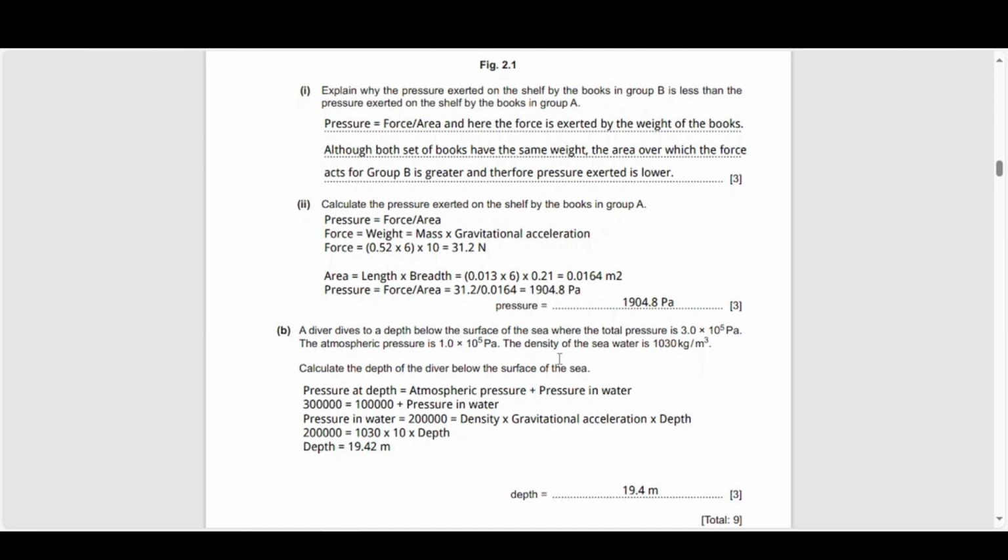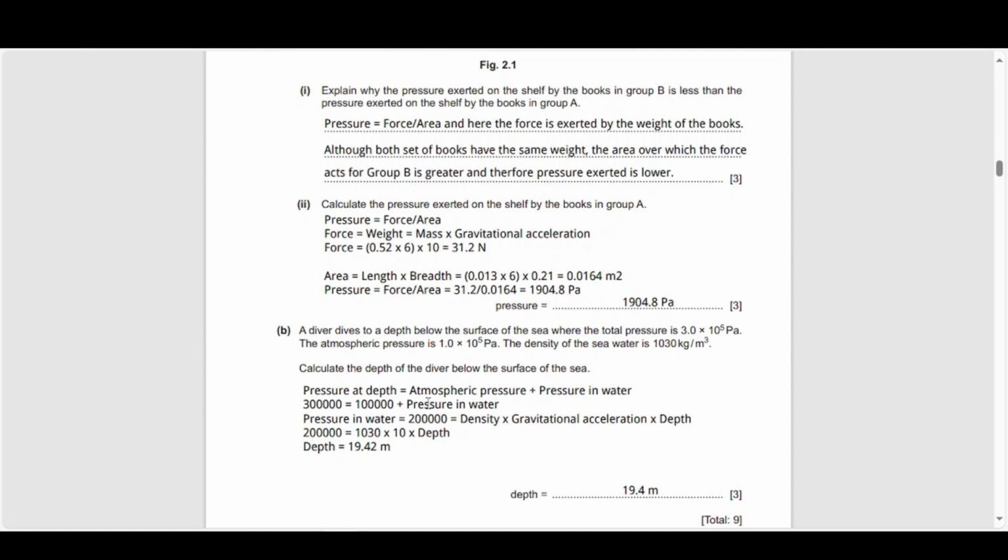So essentially, the pressure due to the water is going to be dependent on the depth of the water. But before you find the pressure due to the water itself, you have to remove the pressure due to the atmosphere from the total pressure. That's what I've done. Pressure at depth is equal to atmospheric pressure plus pressure in water.